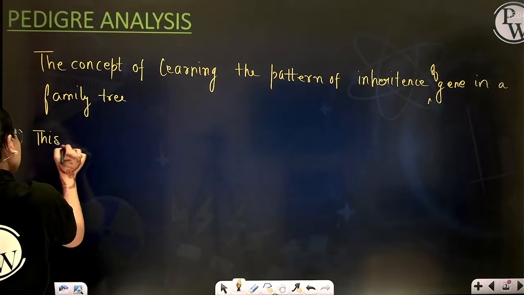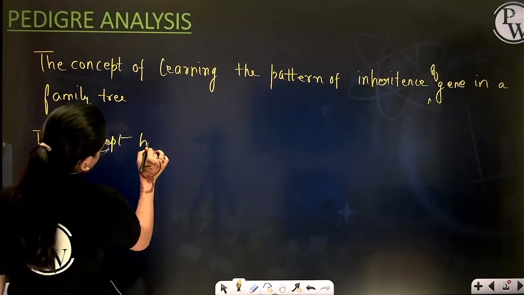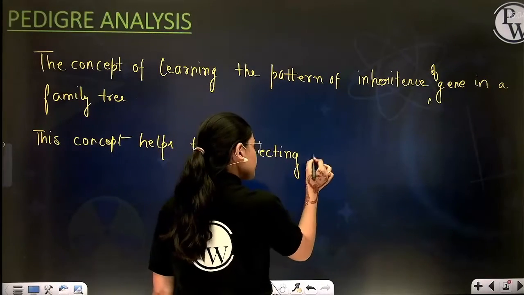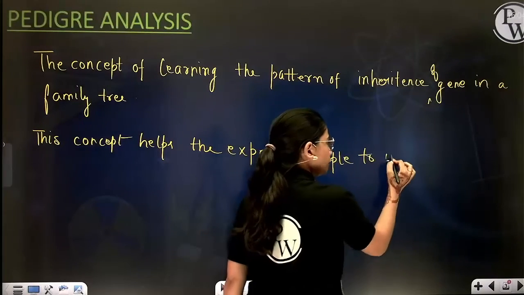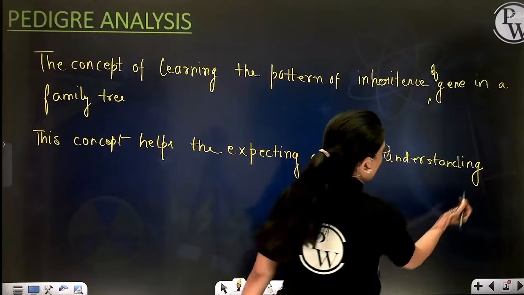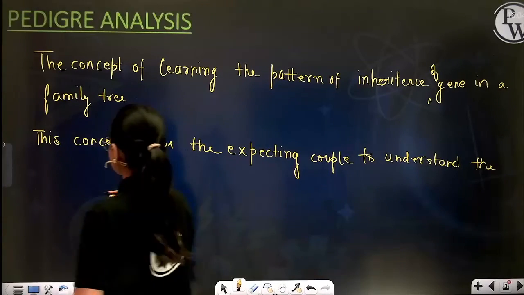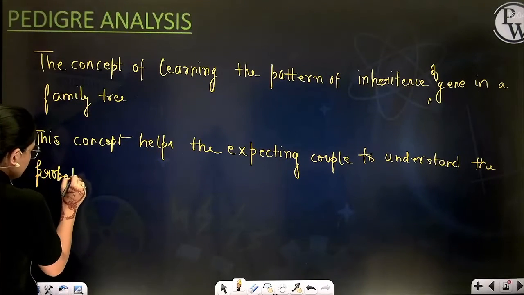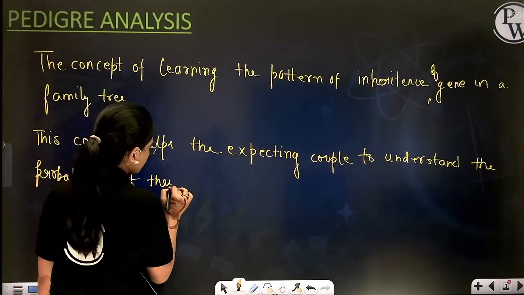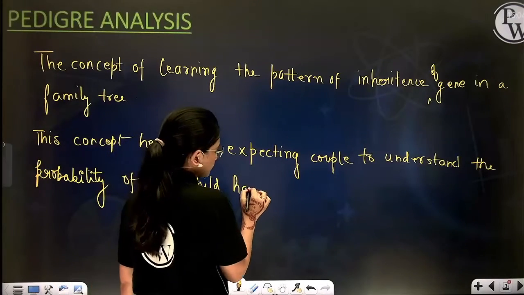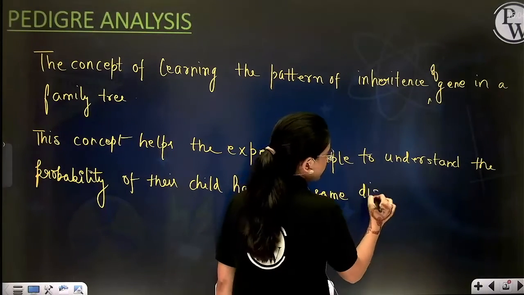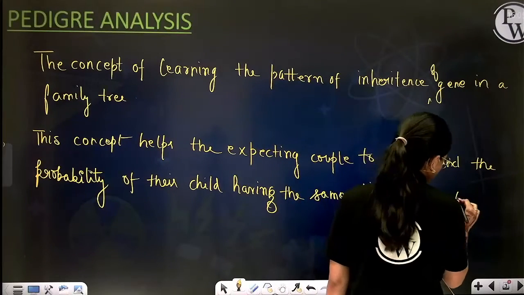This pedigree analysis concept helps the expecting couple to understand the probability of their child having the same disorder as present in the family.